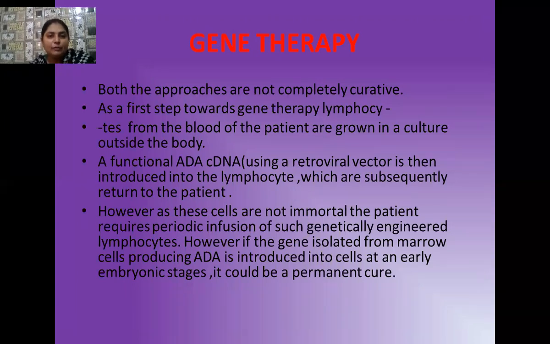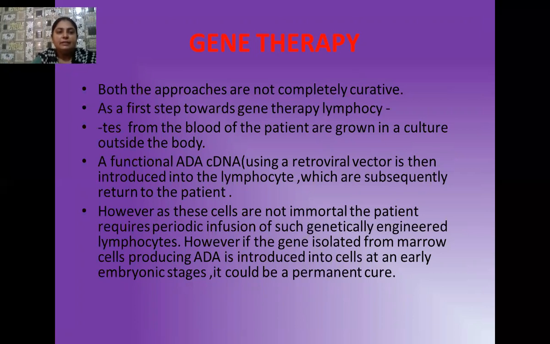As a first step, we collect the lymphocyte cells from the body of the patient. Then we grow these lymphocyte cells in vitro in the laboratory on a culture medium. Then we insert a functional ADA cDNA using a retroviral vector into the lymphocyte cells, and these cells are subsequently returned to the patient.